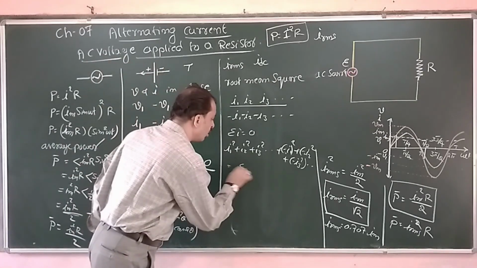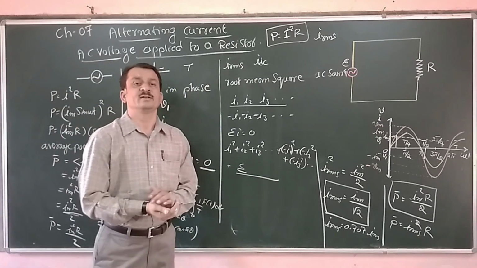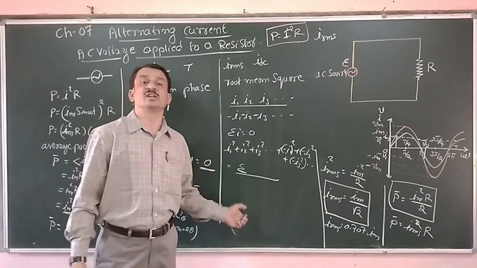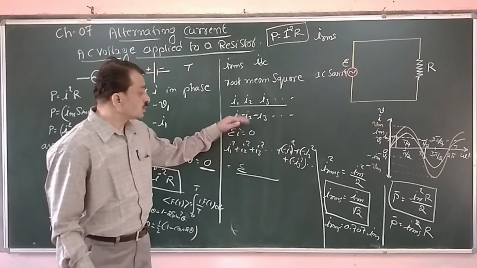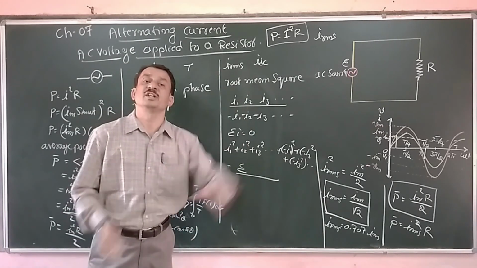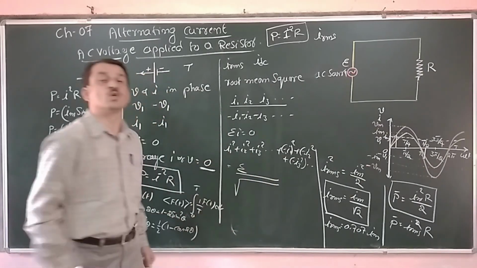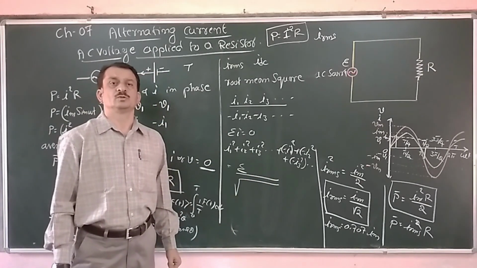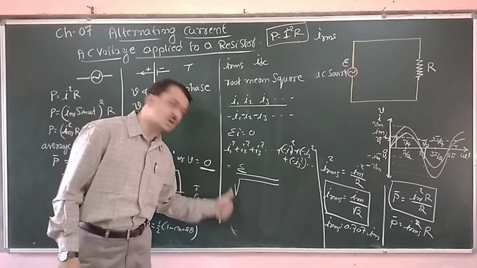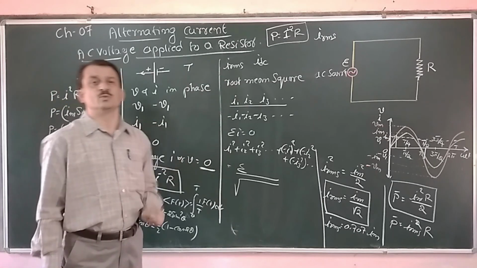Then we add them all and divide by the number of instantaneous values. That gives the average of the square of the instantaneous values. Then we take the square root, and this square root represents the RMS value.